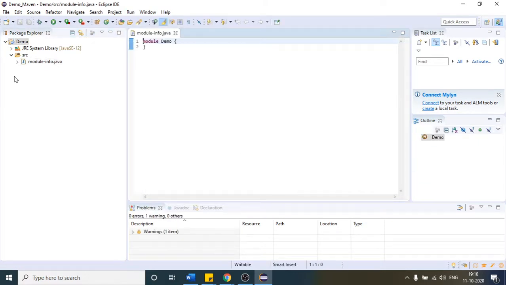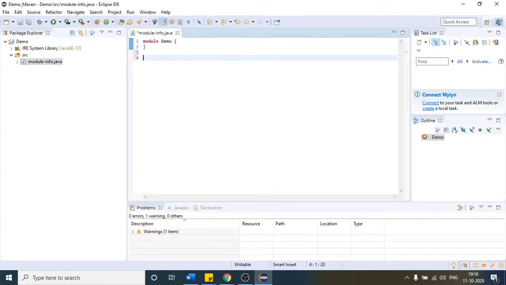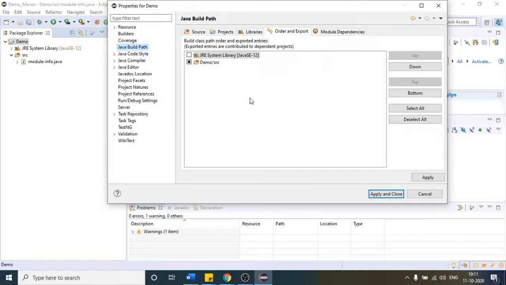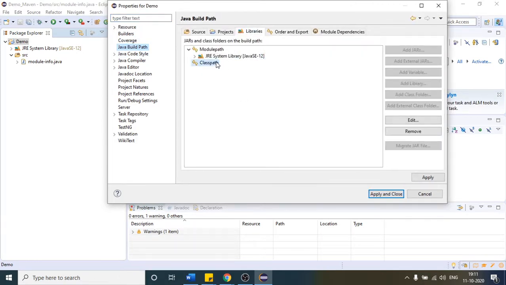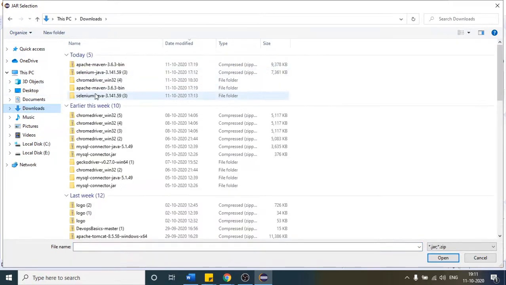Okay, so if I want to write, suppose this is the class, right? If I want to write some Selenium code here, in the very first lecture we have discussed that if we want to write code, just go to this property and place the Selenium jar from this external one. I hope you remember. Is this thing clear to everyone, right? That is how we used to do that.